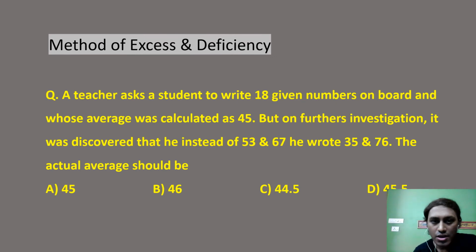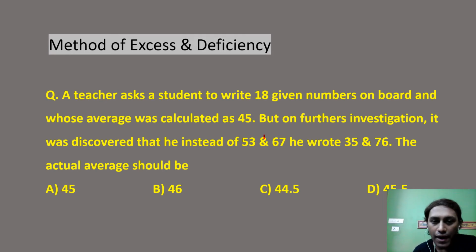So guys, we have so far understood the basic concept of this method of excess and deficiency. Now let us see how we apply this concept in solving questions. Look at this example. The question says a teacher asked a student to write 18 given numbers on the board, whose average was calculated as 45.